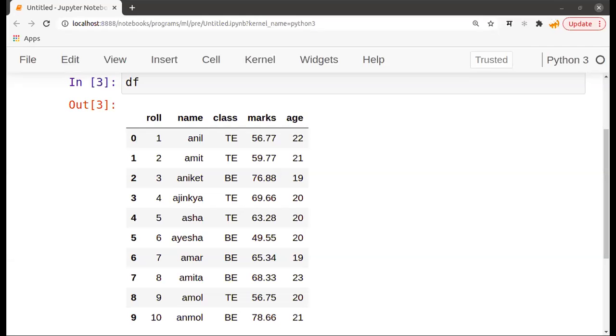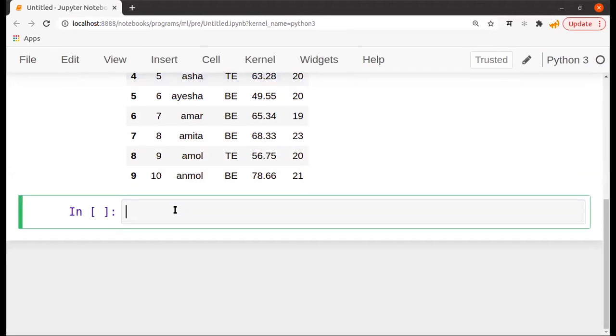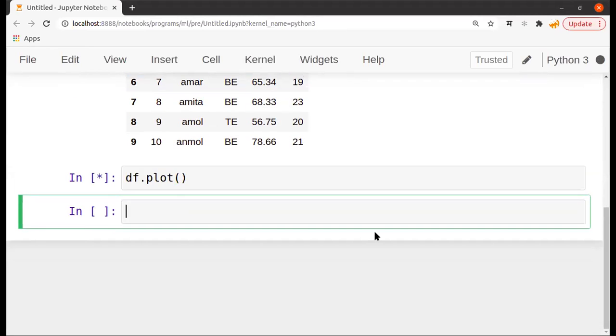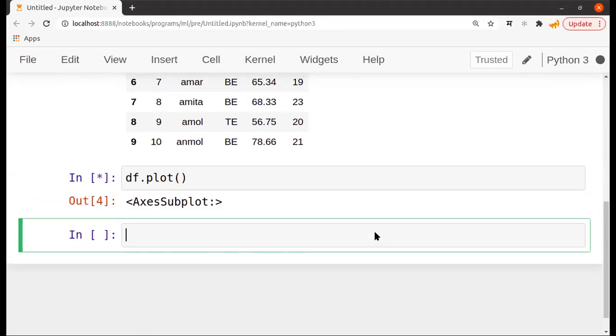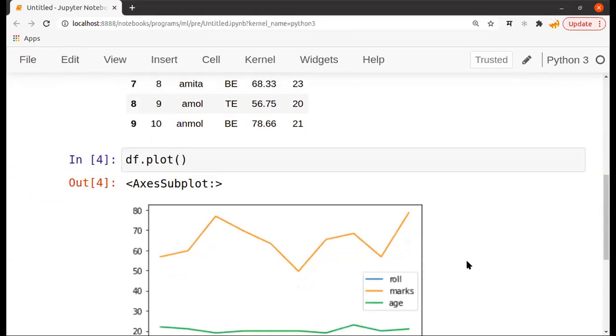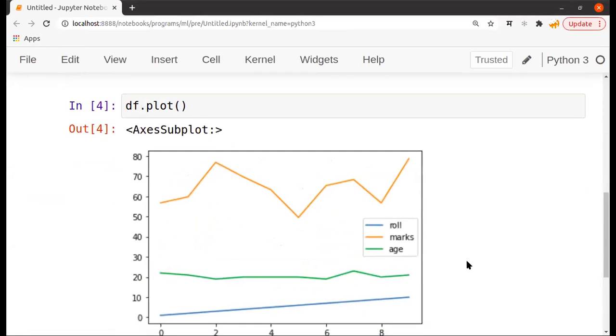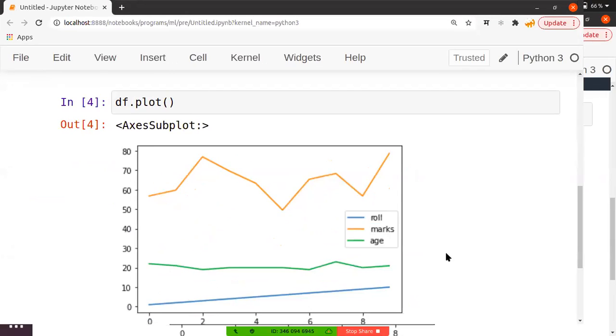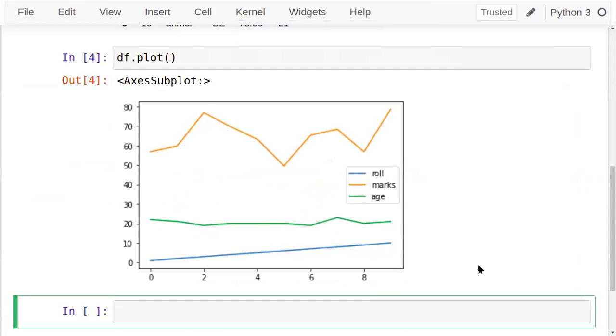Now see, if you want to use the plots on the data frame, the plot function is there directly. If I use df.plot, the data frame which was imported, and I have applied the function plot to it, it will use the numerical data, and accordingly a line plot will be visualized. You can see this one. The orange one is showing marks, the green line is showing age, and the blue line is showing the roll numbers, how they're incrementing. Roll number is actually not needed for this visualization here, but it's okay. You can see the trend in that.